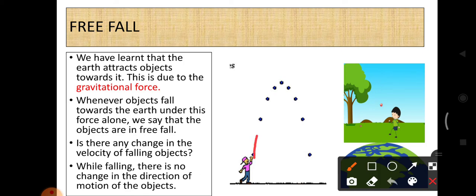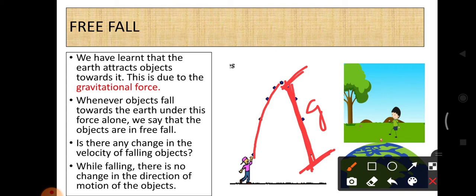So here we are giving some force. Due to that force, it reaches a certain height. After that, it started to fall down. So when it falls down, it is attracted towards the earth. So only the gravitational force acts between the object and the earth.